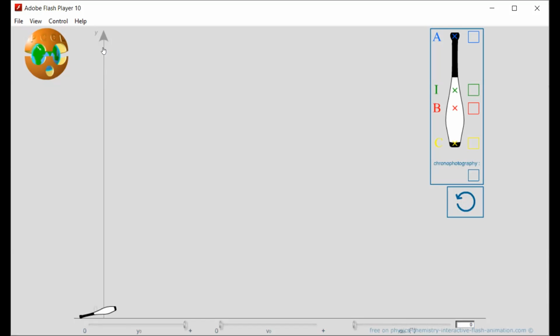Now, here I try to obtain the different positions, the different orientation of the club at different times. For that, I simulate once more. Then it is the different positions of the club.